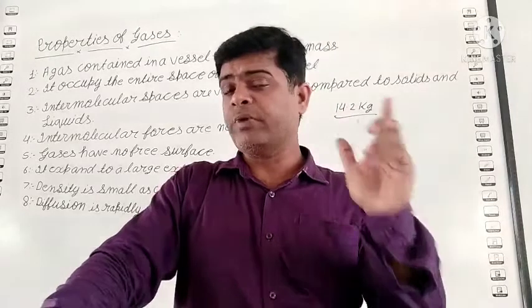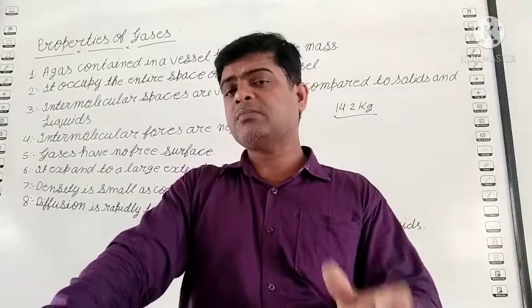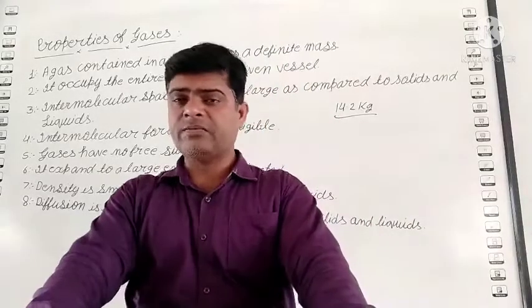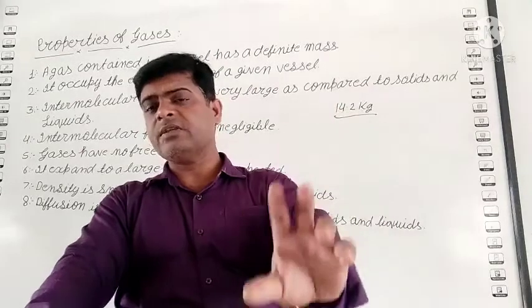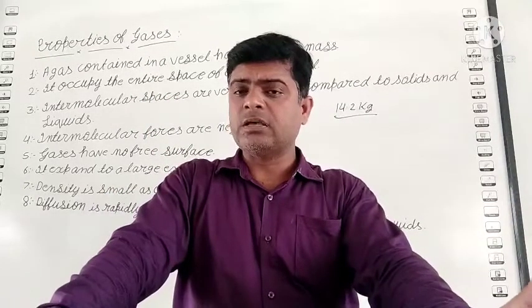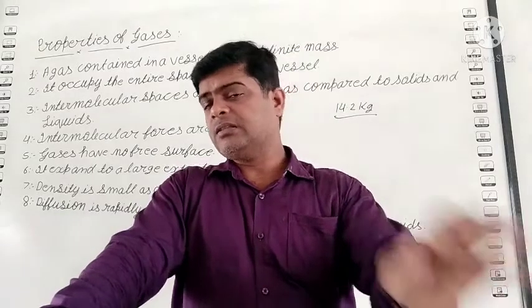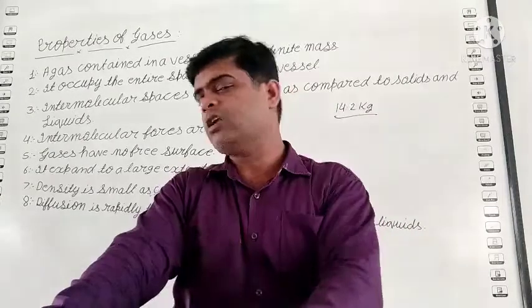Due to the weight of the container, some iron containers become heavy, so their mass also becomes heavy. But each and every red color cylinder we use in our house has a weight of 14.2 kg. Each and every cylinder contains 14.2 kg.